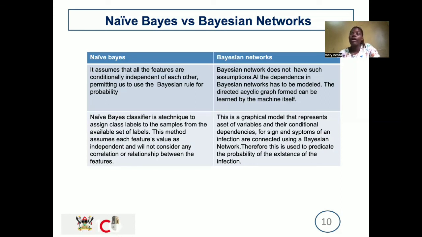For example, if we have an infection and we want to find out a solution to that infection, the infection and the symptoms can be connected using the Bayesian networks. Therefore, this can be used to predict the probability of the existence of the infection.